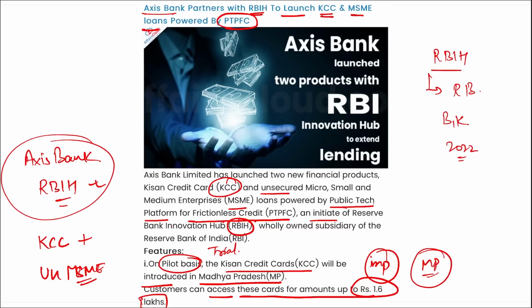So coming back, Axis Bank partnered with RBI Hub to launch KCC and MSME loans powered by PTPFC, and KCC will be launched on a pilot basis in the state of Madhya Pradesh, where people, using these cards, can avail an amount of up to 1.6 lakh rupees.